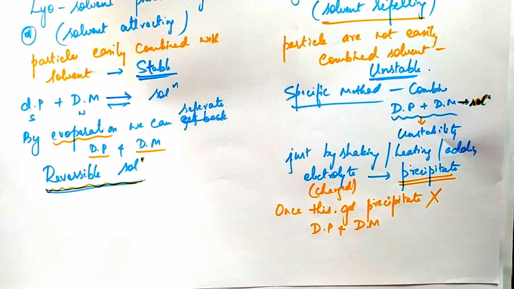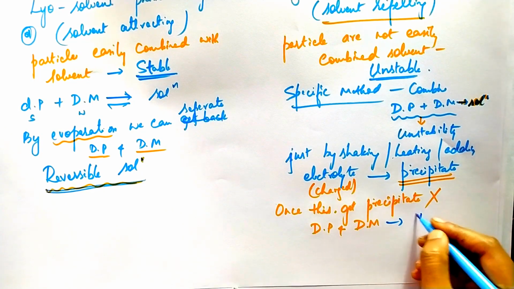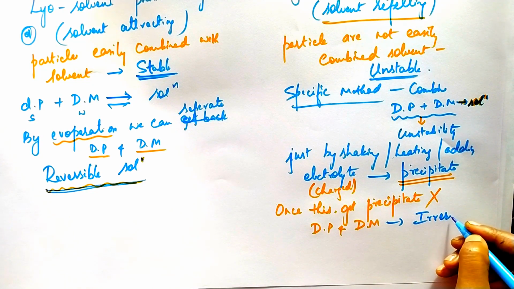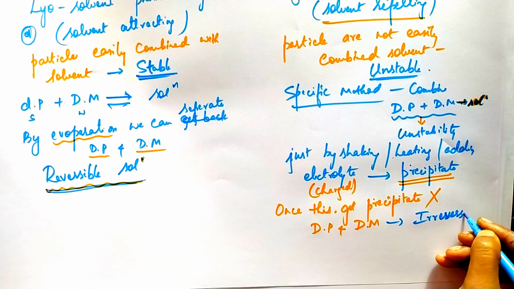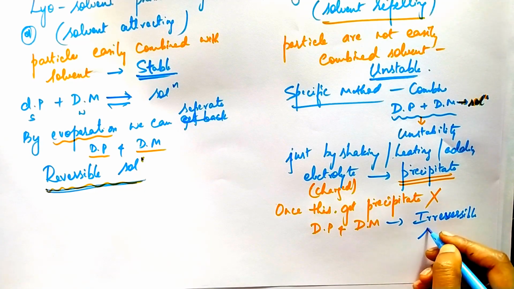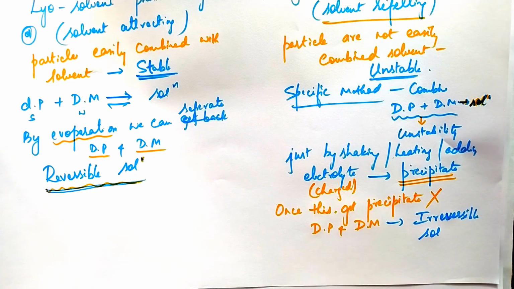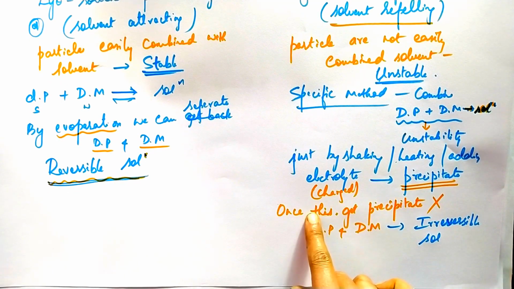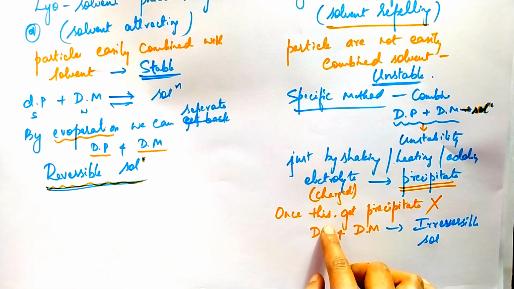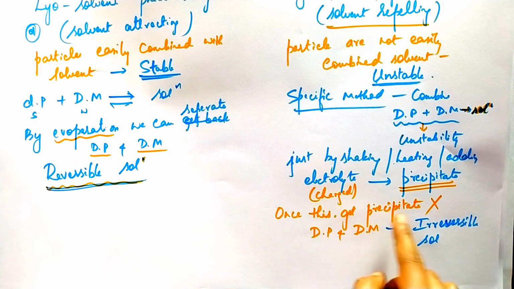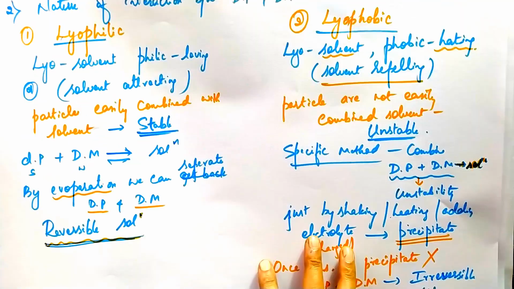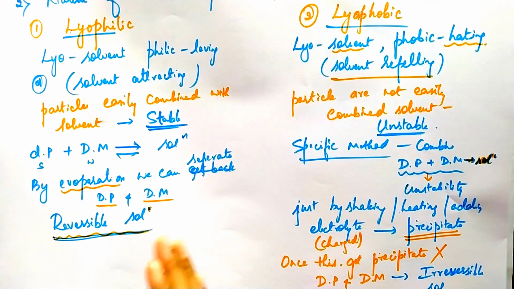Therefore, we call this an irreversible process, an irreversible sol. Once the solution gets precipitated, we cannot separate the dispersed phase and dispersion medium. This is about lyophilic and lyophobic.